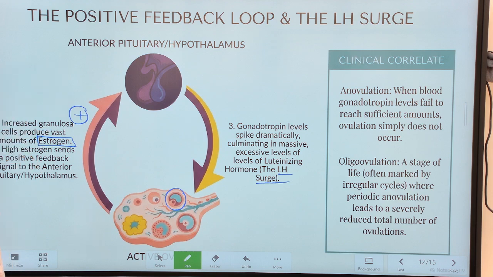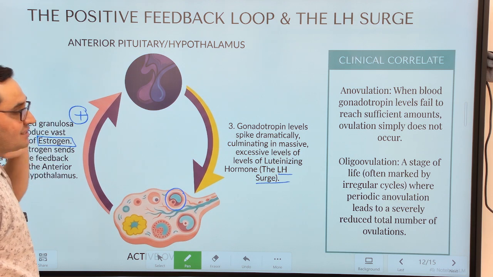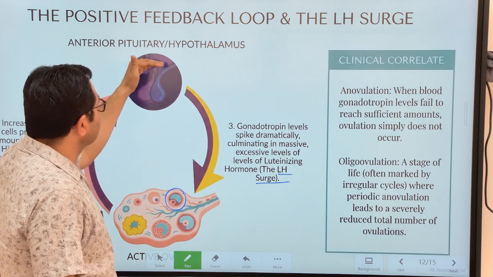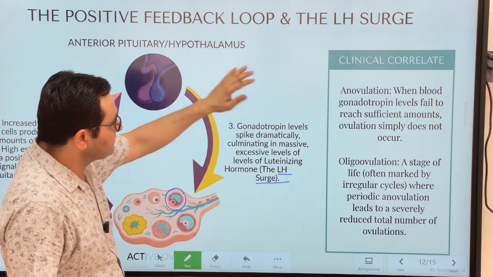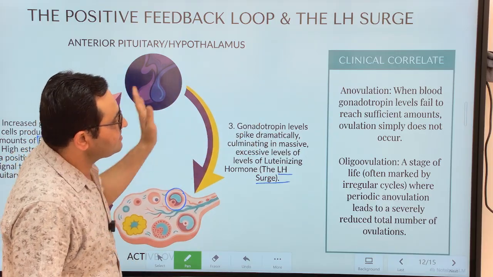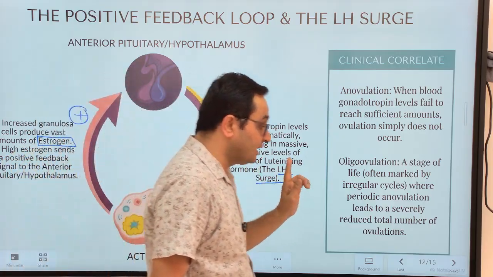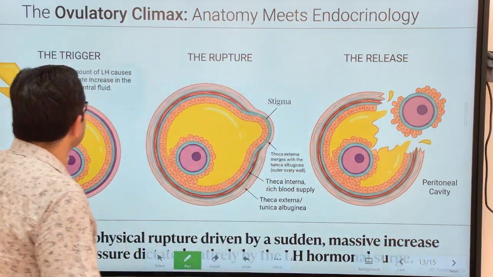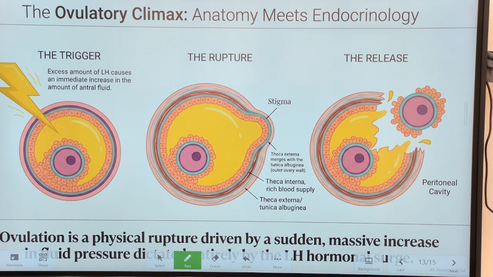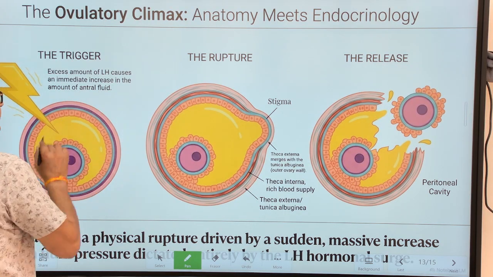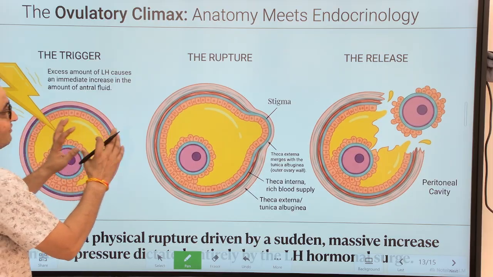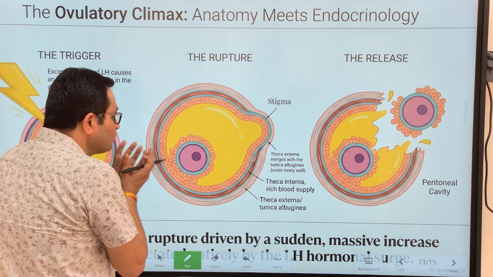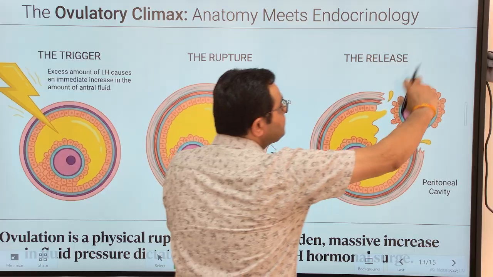That is why this estrogen, when in high concentration in the human female, gives positive feedback to the hypothalamic and anterior pituitary axis, resulting in the LH surge. This LH surge results in the process of ovulation, that is, the release of the secondary oocyte from the Graafian follicle. This is the trigger. An excess amount of LH causes an immediate increase in the amount of antral fluid. That means the antral follicle will increase, and due to this increase, pressure is exerted, and due to the pressure, the secondary oocyte comes out.